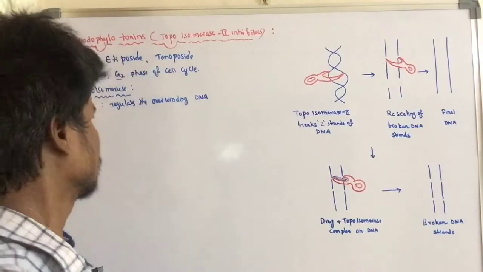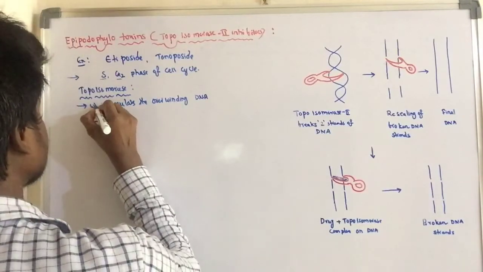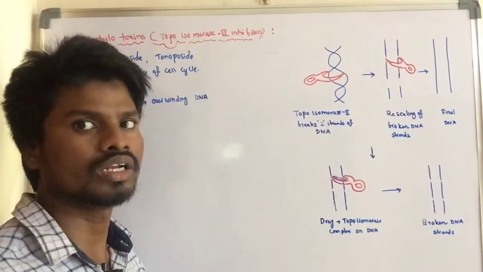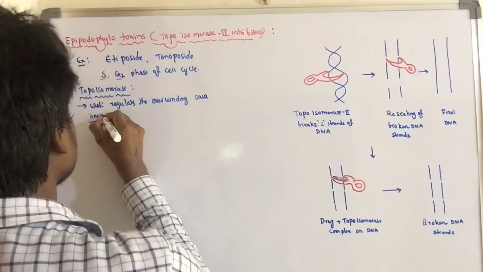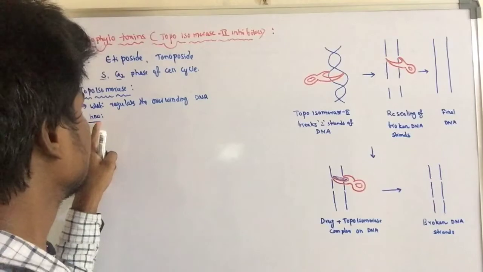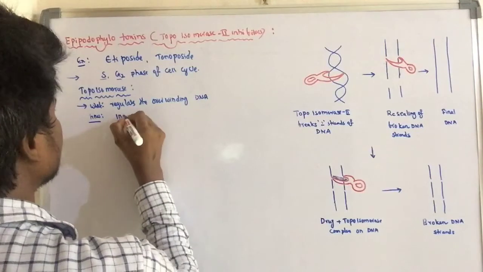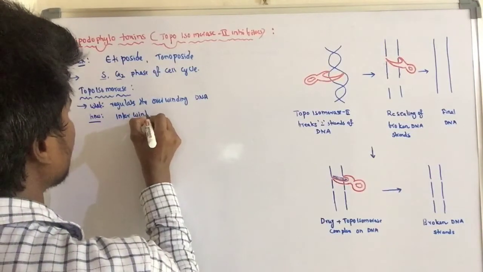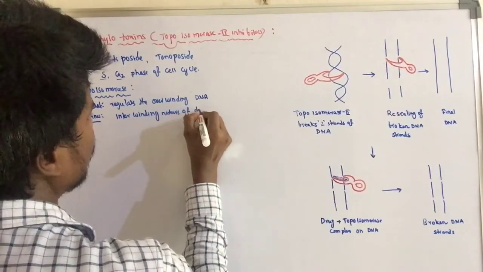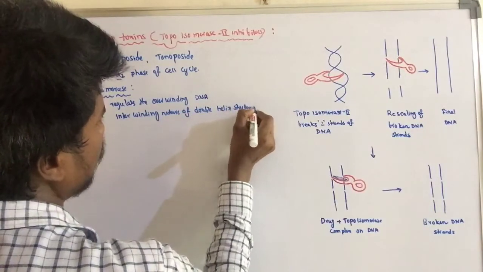How does the overwinding occur? Overwinding of the DNA occurs because of the intertwining nature of the double helix structure of DNA.